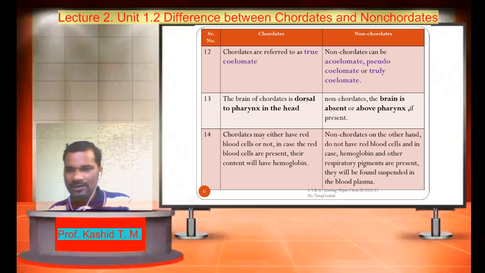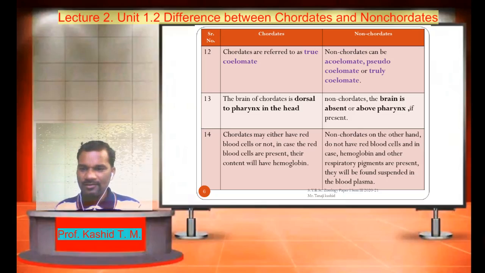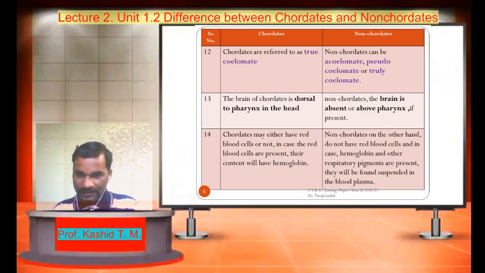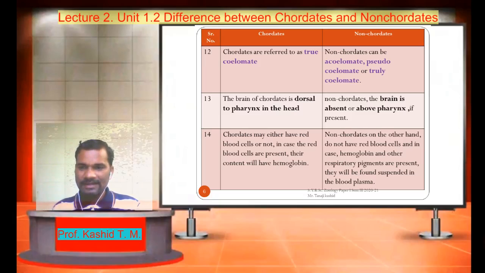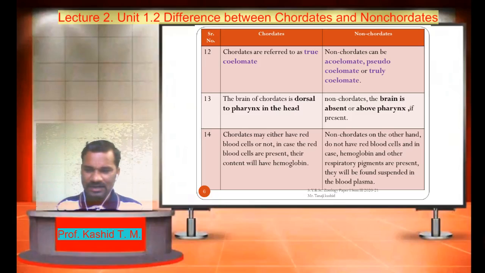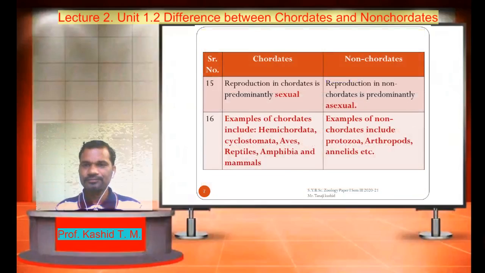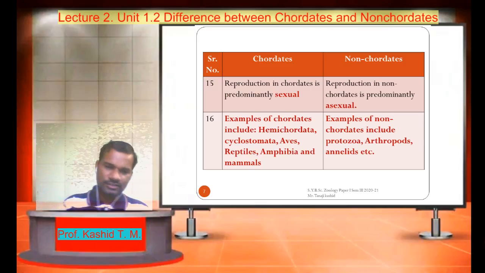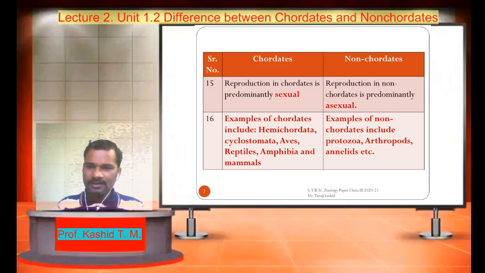Another difference between chordates and non-chordates is that chordates may have red blood cells or not. In case the red blood cells are present, their content will have hemoglobin. On the other hand, non-chordates do not have red blood cells, and in case hemoglobin and other respiratory pigments are present, they will be found suspended in blood plasma. In non-chordates, reproduction is predominantly asexual, whereas in chordates reproduction is predominantly sexual.